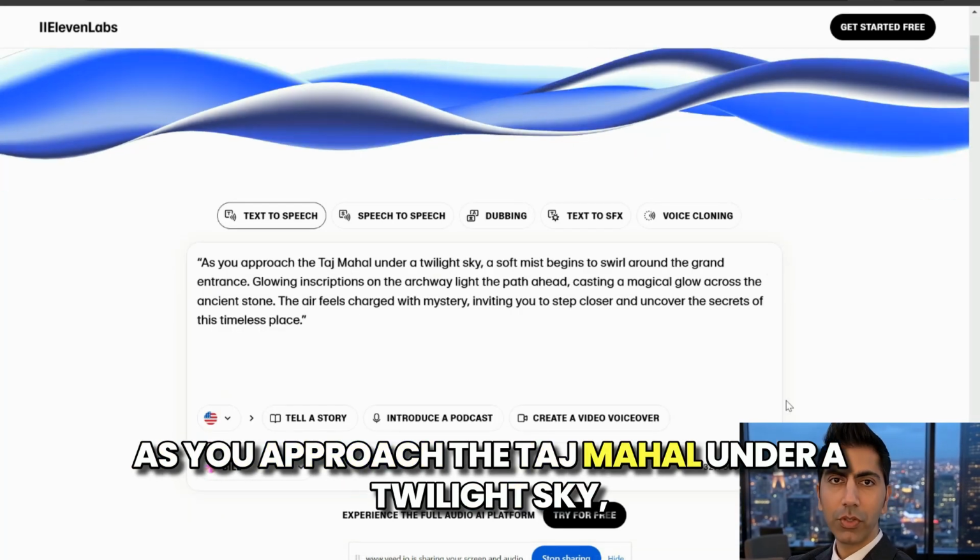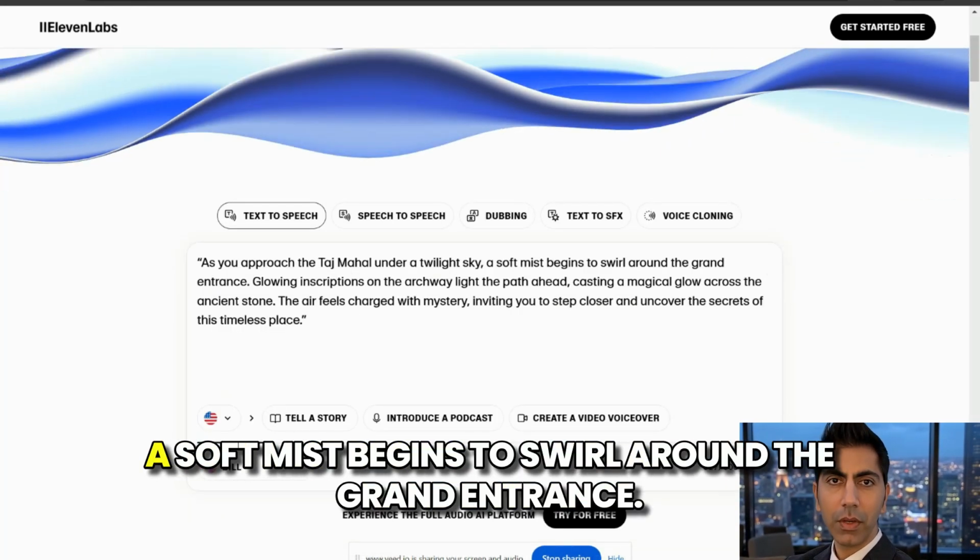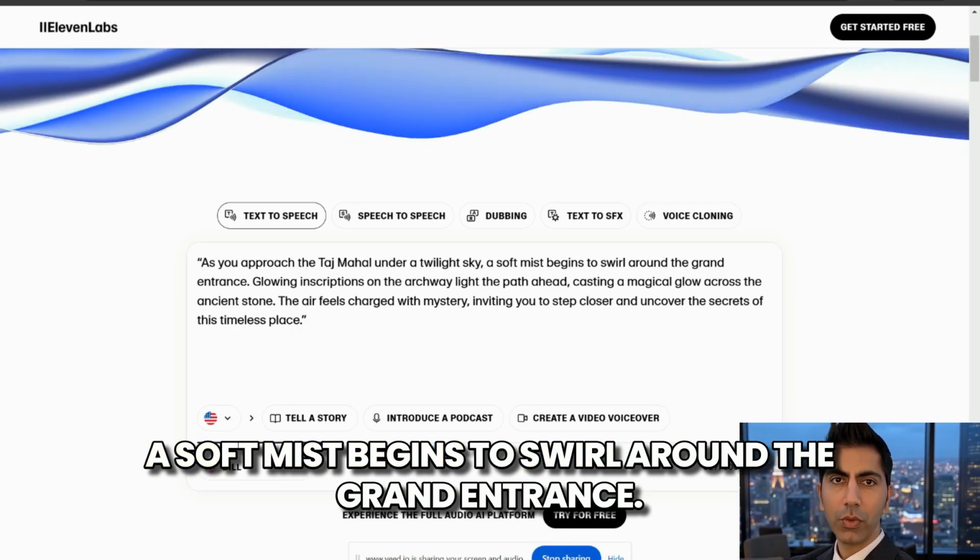As you approach the Taj Mahal under a twilight sky, a soft mist begins to swirl around the grand entrance.